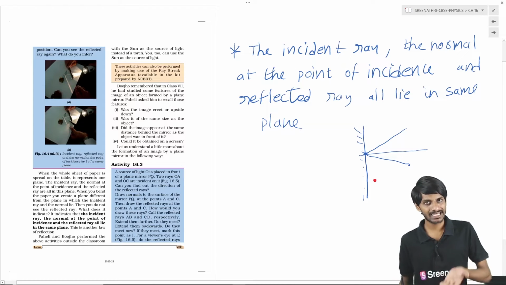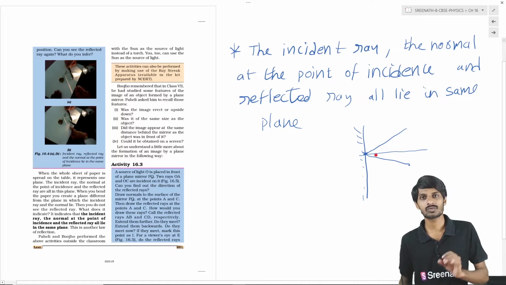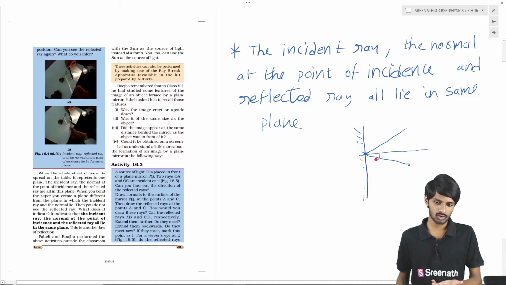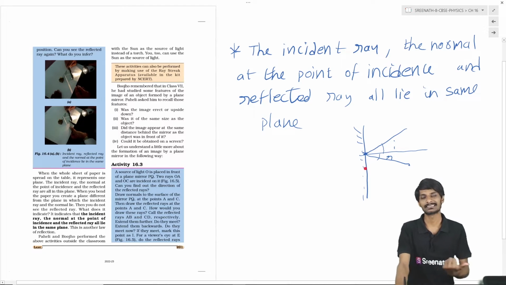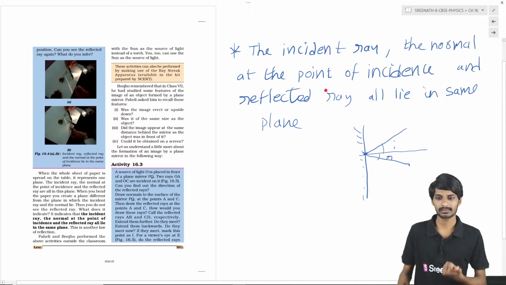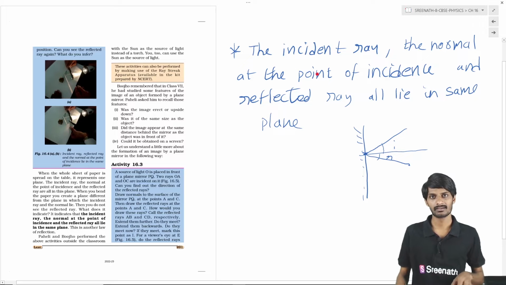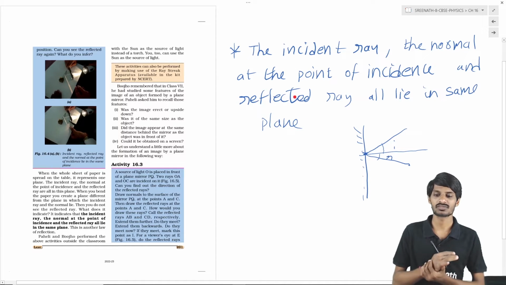But whenever you bend the paper, what happened? In that situation you are not able to observe the reflected ray. Whenever you bring it back to the original position, you observe the reflected ray again. Why? Because the reflected ray, incident ray and normal always lie in the same plane. So whenever the plane is changed, you can't observe it. Okay students, so that is the thing.